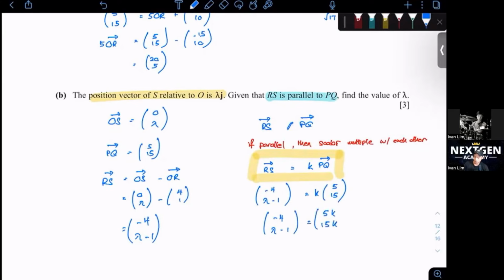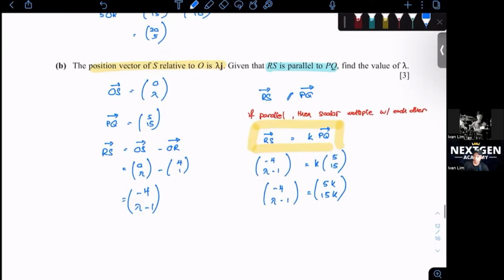You can use your own method, it's totally fine. We just compare the top value with the top one, and then the bottom with the bottom one, because we compare i, then j we compare j. So this will be -4 over 5. Then j will be lambda minus 1 equals 15k. Just now we found k will be -4 over 5.